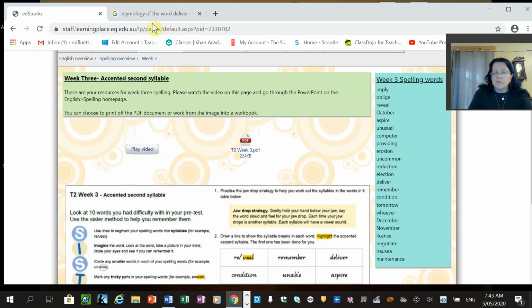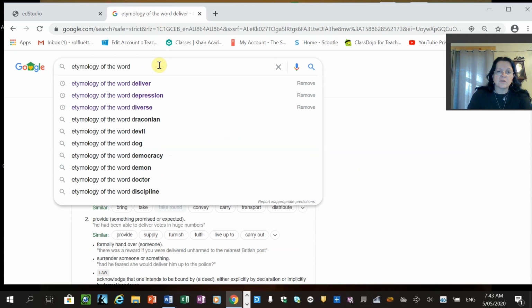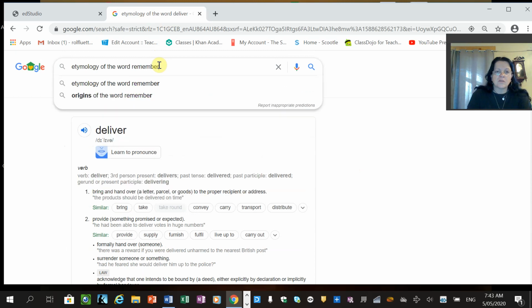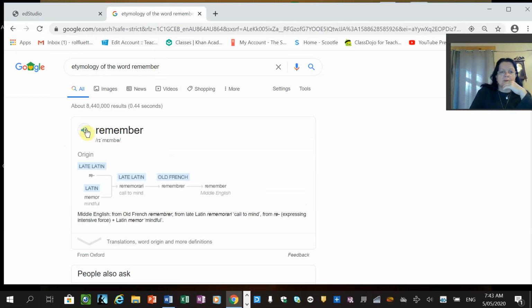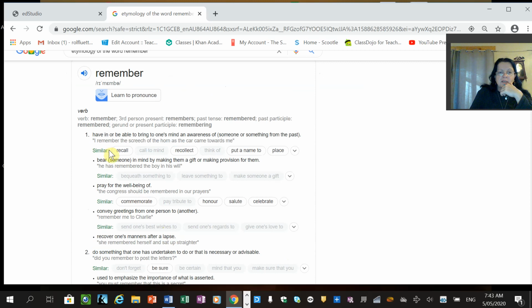Then we have remember. This will be interesting. So remember, IPA, Latin re, memor, mindful, went through to late Latin, Old French into English, and the definition is have in or be able to bring to one's mind an awareness.